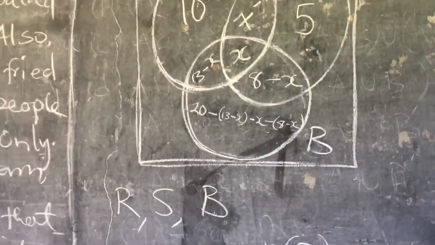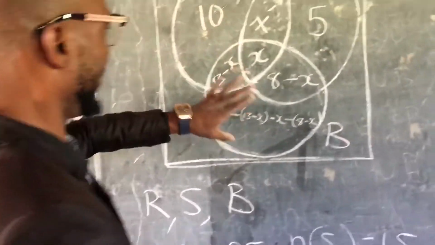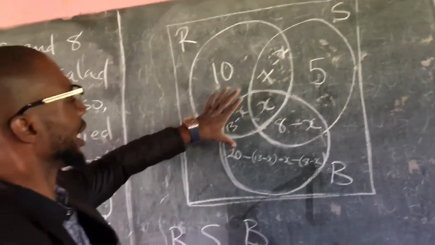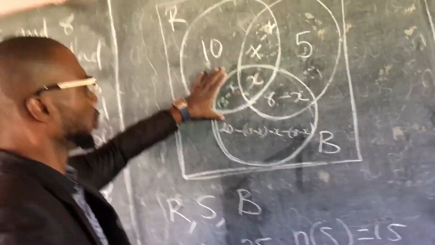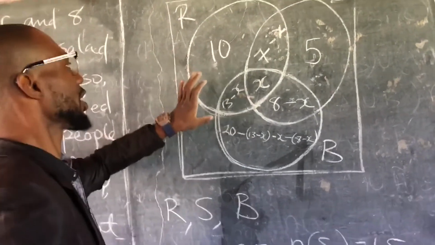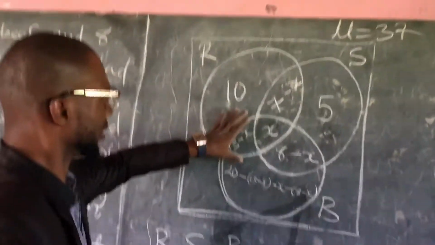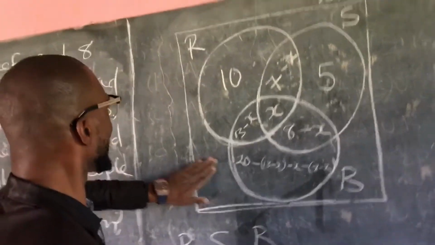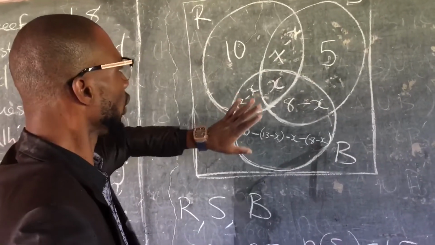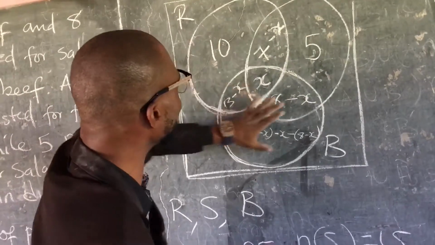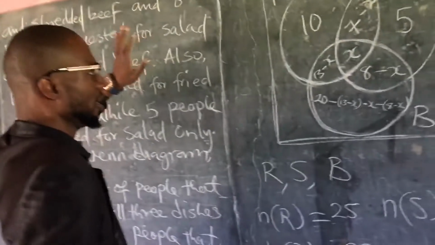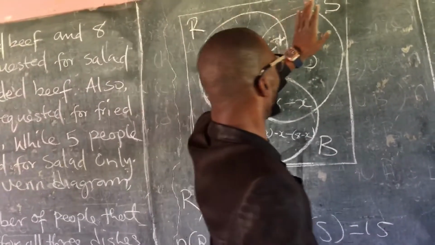So now we have everything we're supposed to have for our Venn diagram like this. Now what happens? We assume that everybody will take at least 1 food. The assumption is that, for the question, they will tell you to assume that everybody took at least 1 food. That means nothing is outside these circles. So therefore, everything inside these circles will give us our universal set. No confusion, but let us understand that.